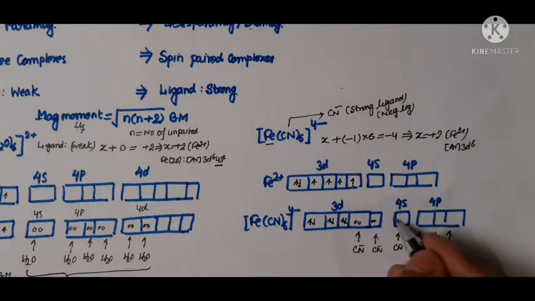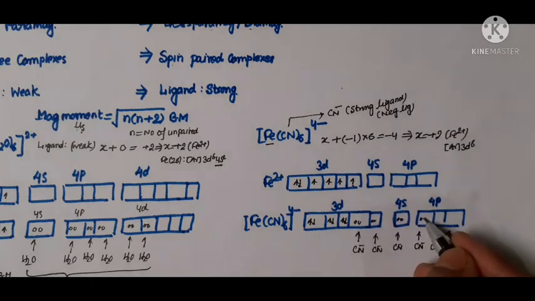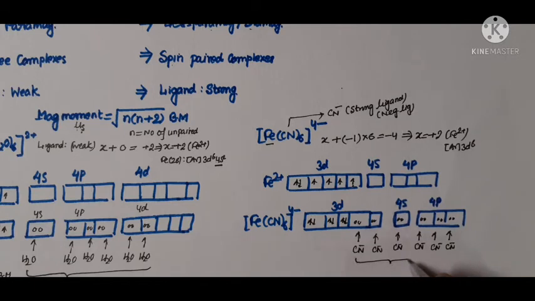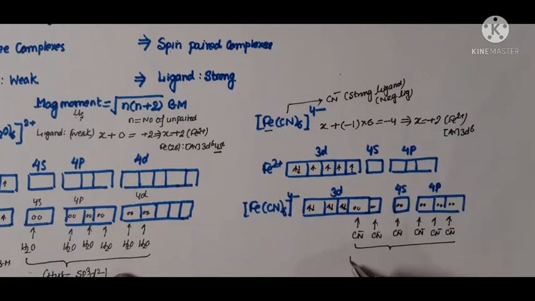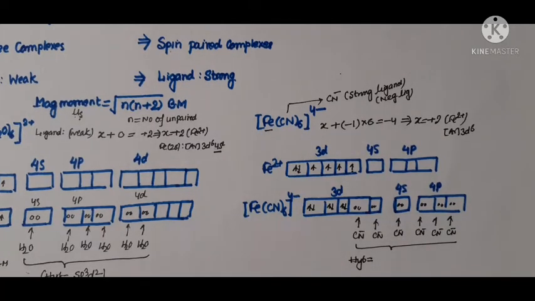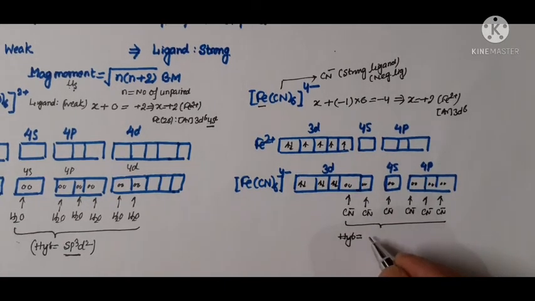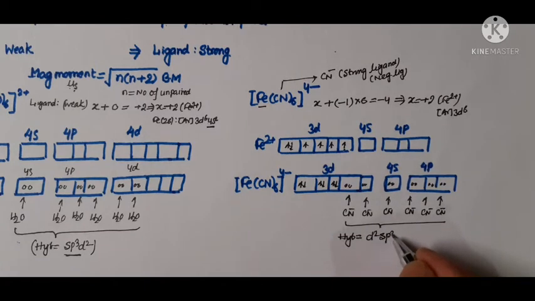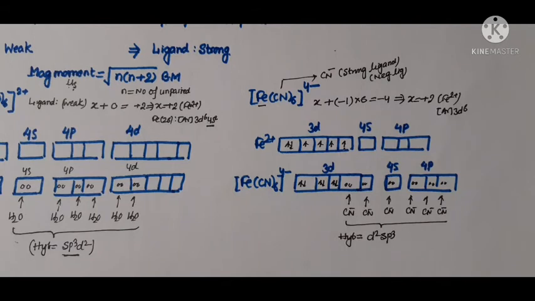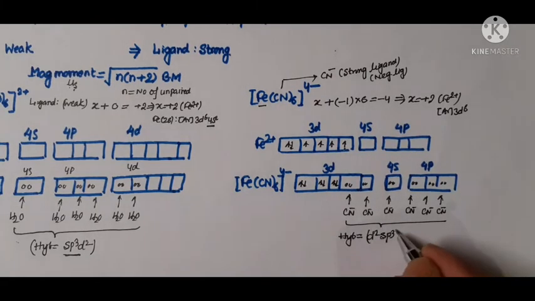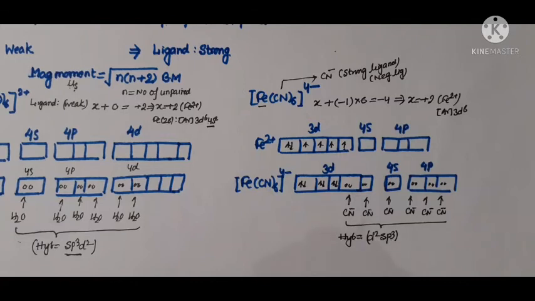Such an arrangement arises, and the hybridization, based on the number of vacant orbitals occupied by the cyanide ligand, will be d2sp3. This complex is therefore considered an inner orbital octahedral complex or low spin complex.